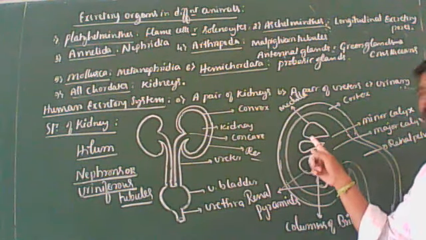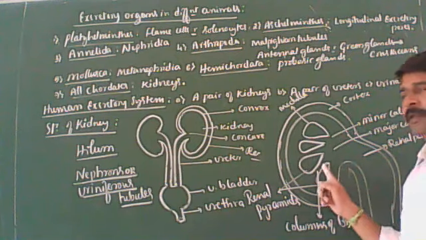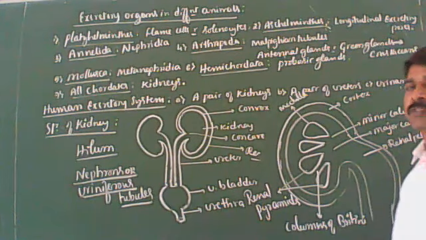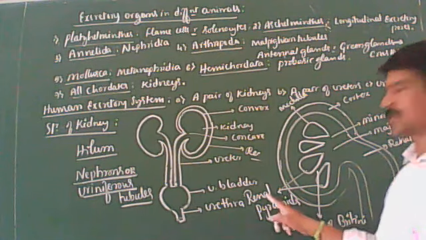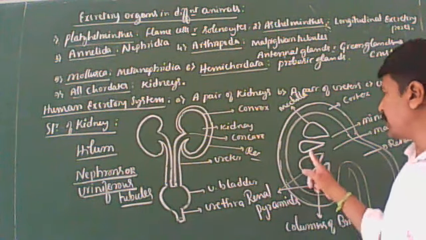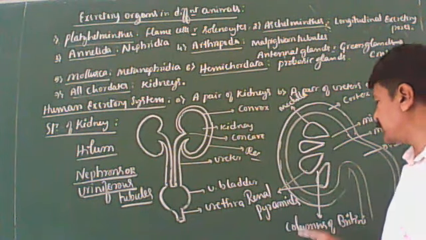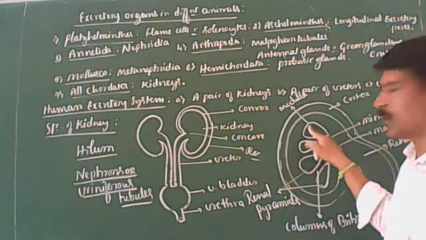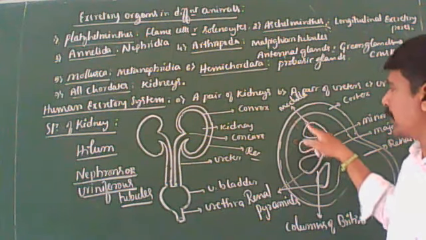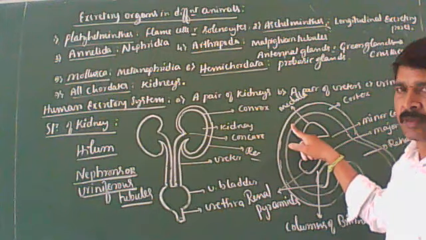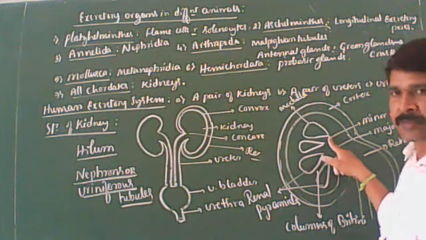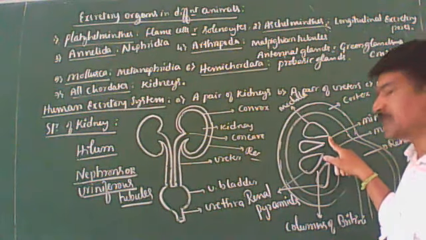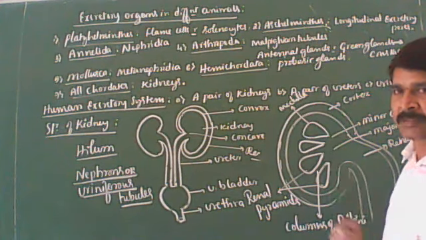Outer cortex and inner medulla. Medulla contains about 13 to 16 pyramidal shaped structures called renal pyramids. The irregular spaces between the renal pyramids are called columns of Bertin. Each pyramid has a broad base lying towards the cortex of the kidney and narrow apical ends. These apical ends are facing towards the minor calyx.